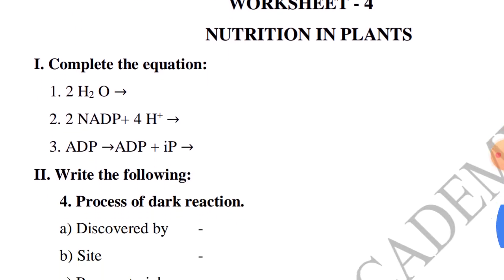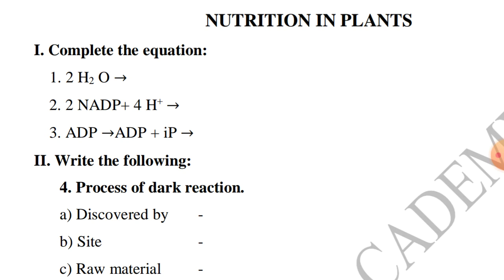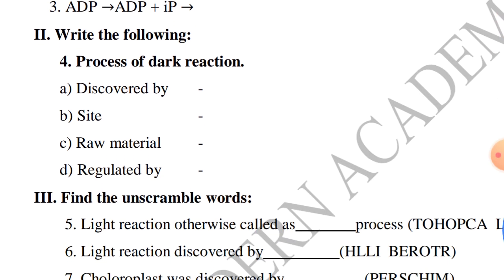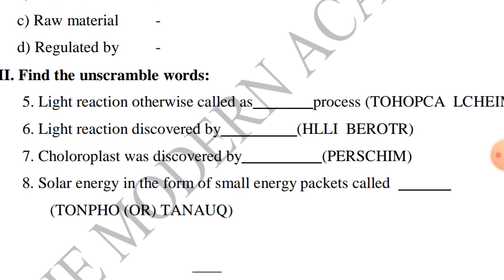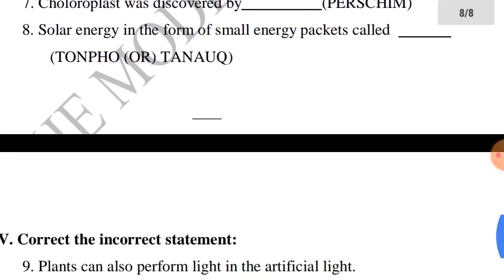This is the worksheet description. Complete the equation. As we discussed in the light reaction, you have to find the balanced equation here. The process of dark reaction. Dark reaction is discovered by, site of dark reaction, raw material used in dark reaction, it is regulated or controlled by. Now the question is given, and the answer is also given as an unscrambled word, so you have to find out the correct answer. Light reaction is otherwise called the dash process. Light reaction takes place in dash. Chlorophyll traps solar energy in the form of small energy packets called dash and dash.